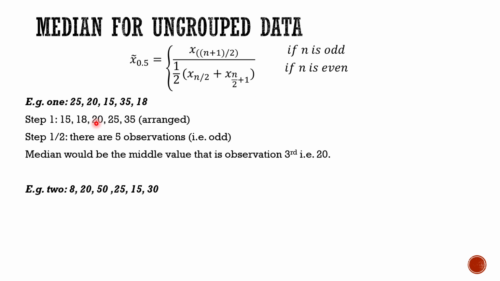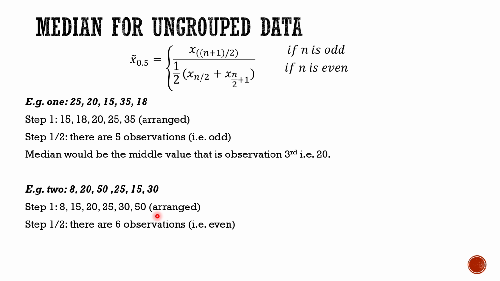Now taking another example, when we have an even number of observations, we'll first arrange this data: 8, 15, 20, 25, and so on. Now step 2: there are 6 observations, so an even number of observations, and for that we'll have two middle terms, that is third and fourth here.